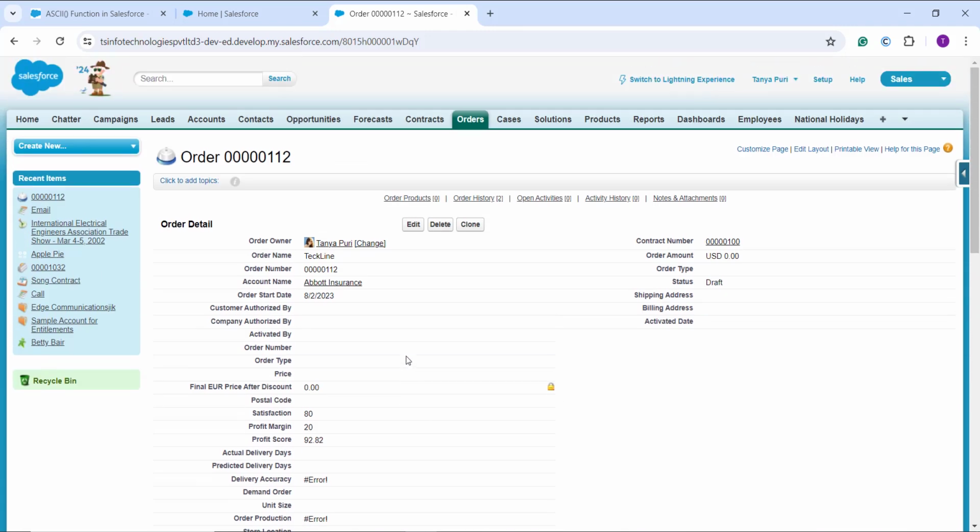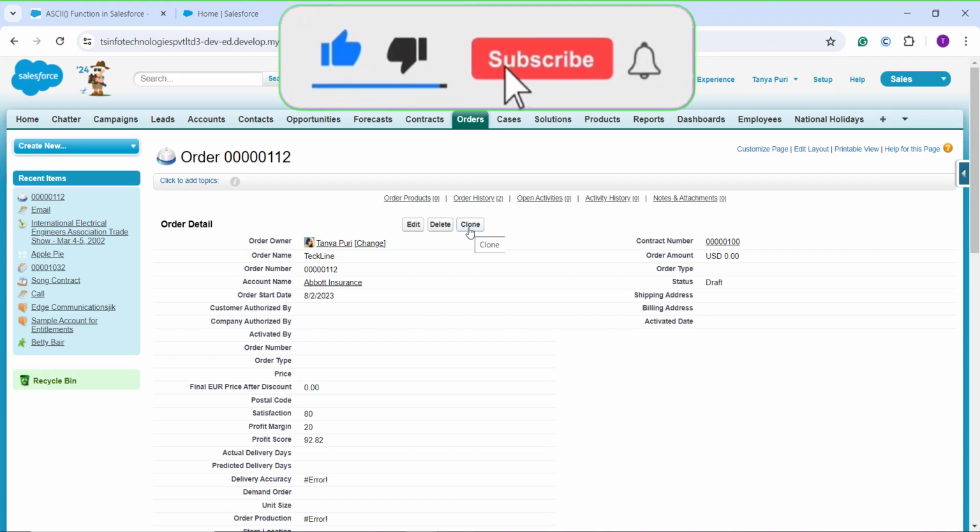So with this we have successfully learned to use the ASCII function in both Salesforce Lightning as well as